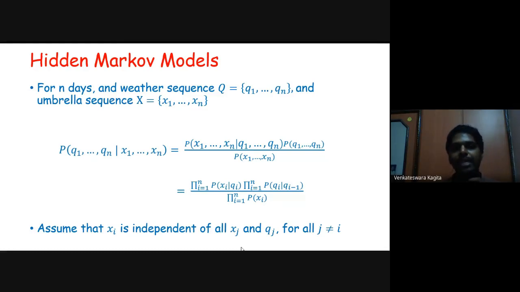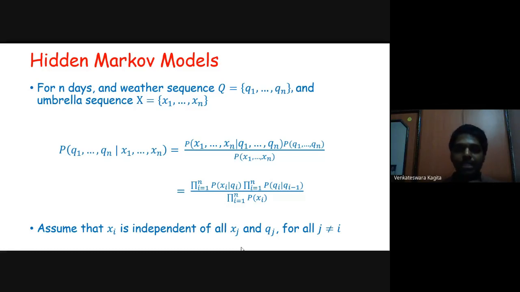So for that sequence, the probability of q1 to qn given x1 to xn, using the same formula, we can write as the probability of x1 to xn given q1 to qn, times the probability of q1 to qn. The whole sequence we are writing. So it's simple: the probability of capital Q given capital X is equivalent to the probability of capital X given capital Q times the probability of capital Q divided by the probability of capital X. That's what we have written. Directly I have written this; I should have written this first with the annotations and then substituted. But it's okay, I hope you understood.